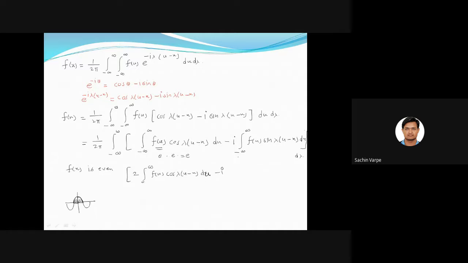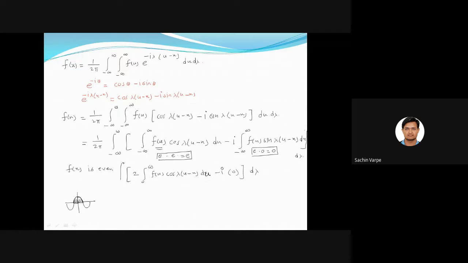Minus i times, what will happen here? Here f of u is even and sine is odd, so that becomes odd. Even into odd, and integration of odd in a two-sided interval is 0, so the second integral will be 0, d lambda.